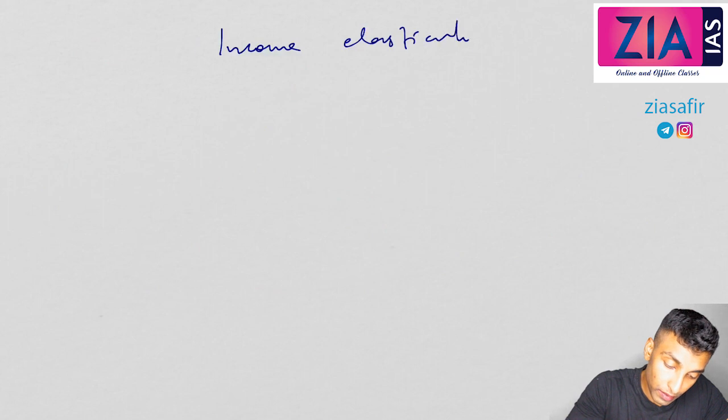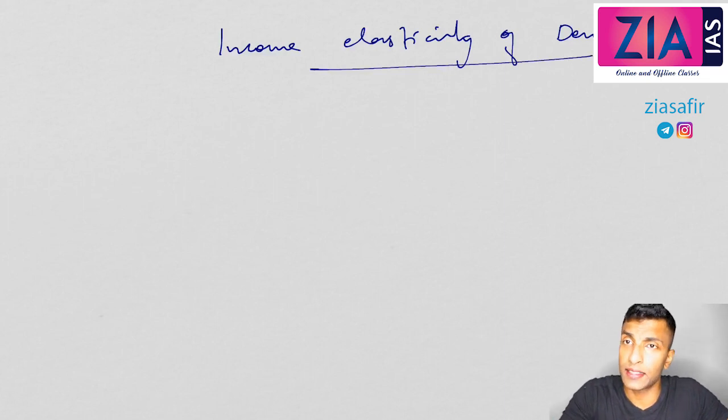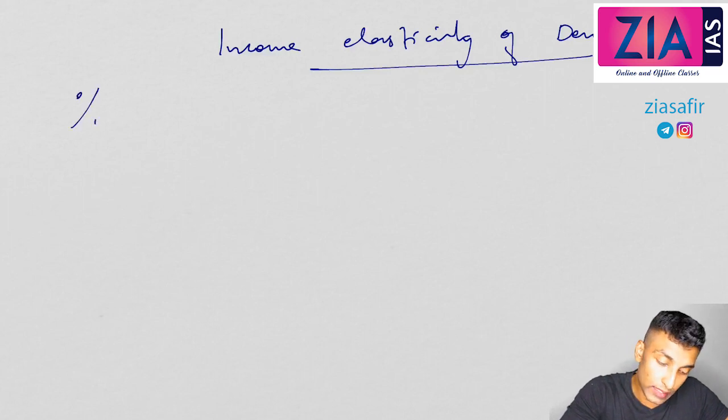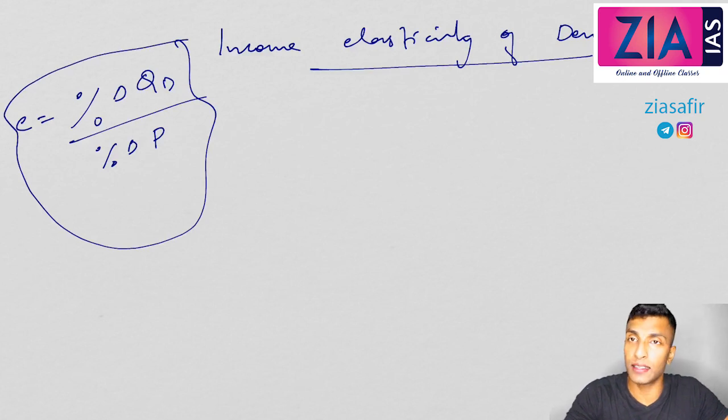Next is income elasticity of demand. See here, earlier elasticity of demand. Simply if I am saying elasticity of demand, it is about price. I am only talking about price. What is that? If I am saying elasticity, it is percentage change in quantity demanded to percentage change in price. So when I am simply saying elasticity, this is the case.